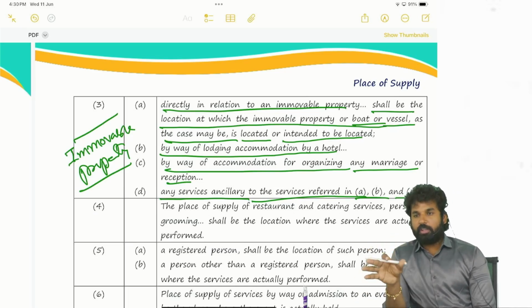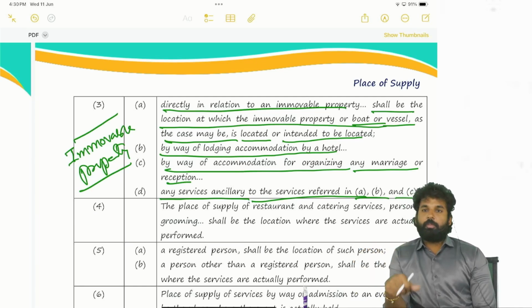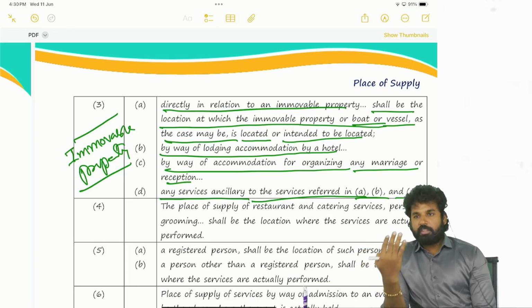A surveyor is measuring the area of the property. Likewise, if anything is related to immovable property, whether it may be surveyor, architect, engineer, whoever it may be, it is not just the professional.